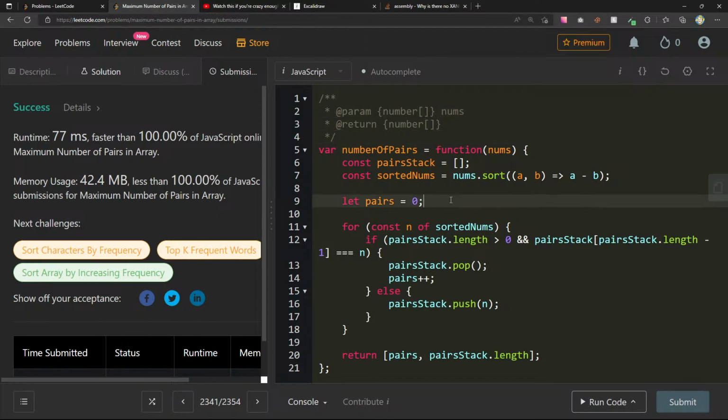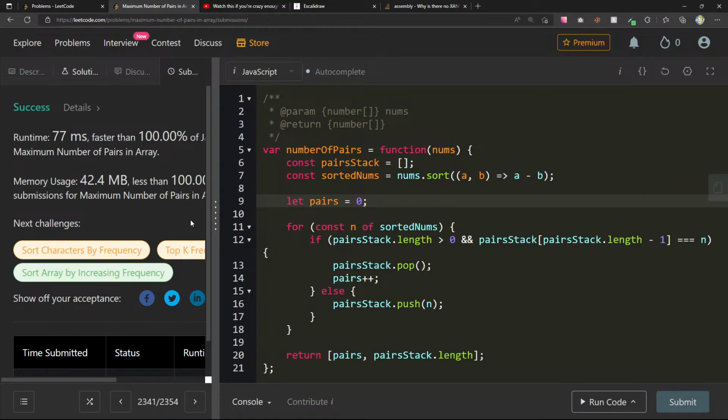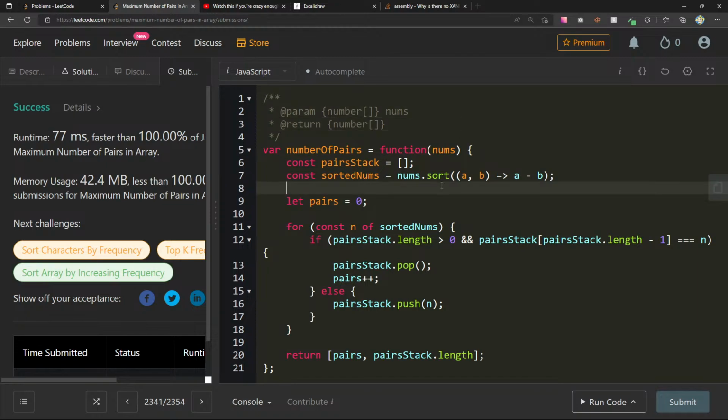That will be the time complexity. And for the pair stack, if we have an array of size 8 and there's 4 pairs, then pair stack will only ever grow to be the size of 1, because it'll find a pair and then it'll pop off. But if there's no pairs, it can grow up to the size of the input array, right? It'll just keep pushing on and on and on. We'll never find any pairs. So it's linear space complexity with an n log n time complexity.